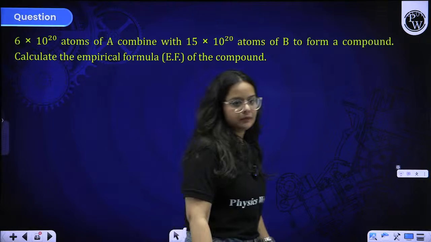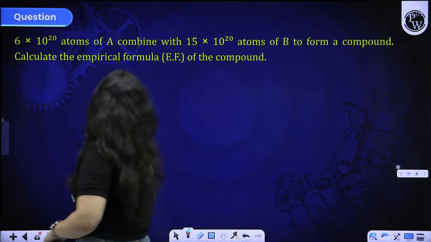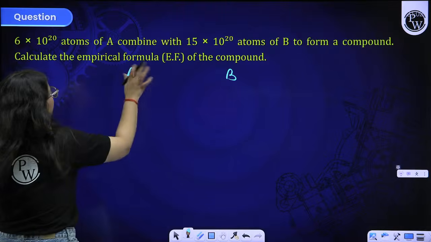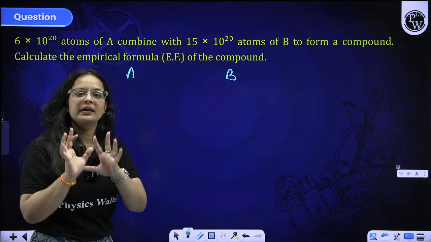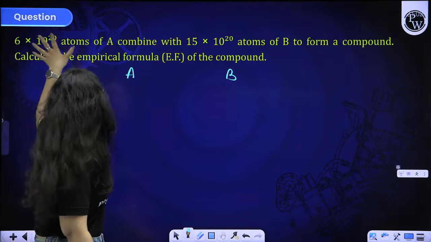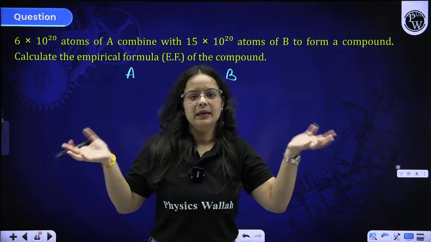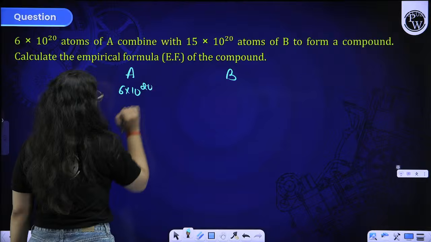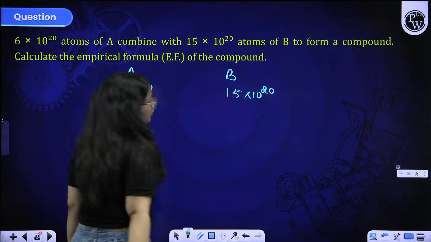Okay, so let us proceed with another question. Atoms of A combine with this many atoms of B to form a compound. Calculate the empirical formula. Beta, whenever numbers are given to you, just take the ratio of them, because number of atoms means moles also, we can relate them as moles. See, 6 into 10 raised to the power 20 atoms given to you, and 15 into 10 raised to the 20 atoms of B given to you.